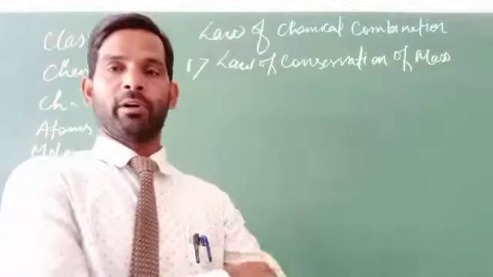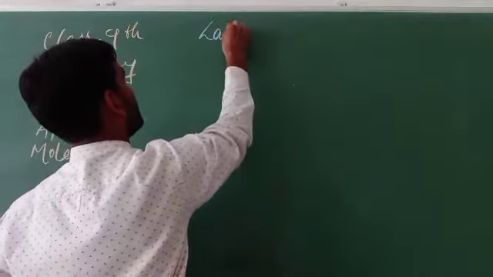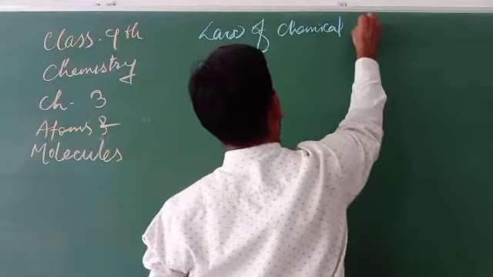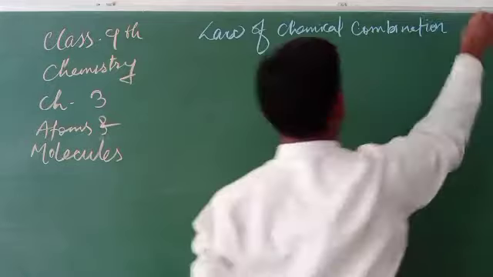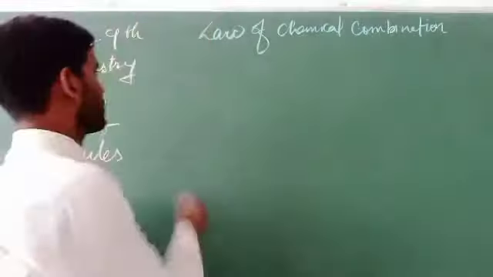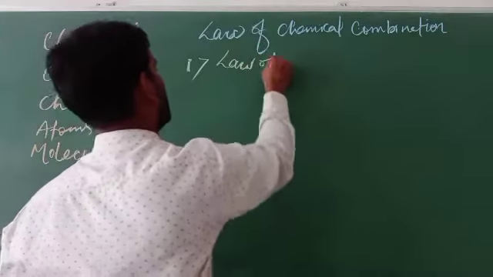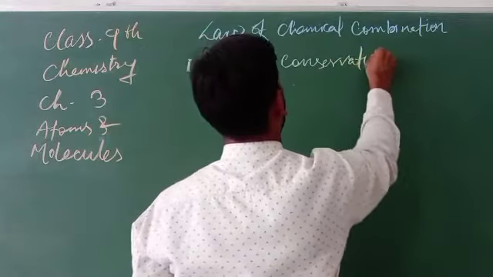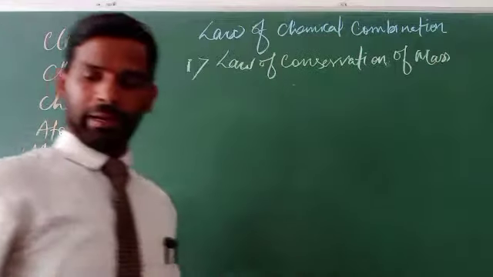We can better understand it with the laws of chemical combination. What are the laws of chemical combination? There are three laws of chemical combination, of which the first one is the law of conservation of mass. Second is the law of constant proportion.